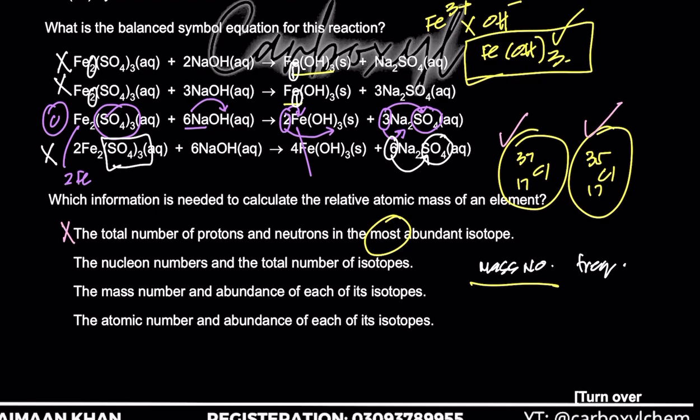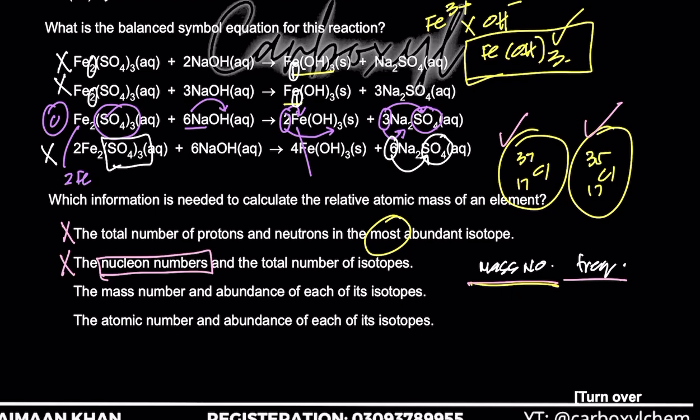So A is wrong. The nucleon numbers and the total number of isotopes. You need the nucleon numbers, but you need the frequency of those isotopes. Not just the total number of those isotopes, but you also need the abundance as well, right? So B is also wrong, because the main thing is the mass number and the abundance, right? And obviously isotopes तो चाहिए.